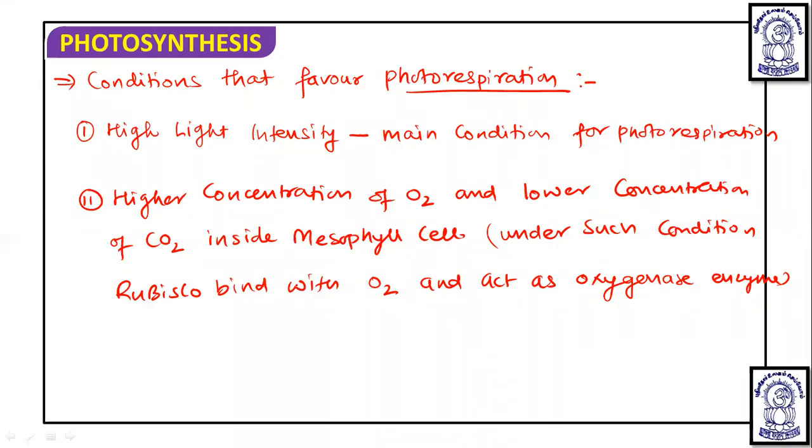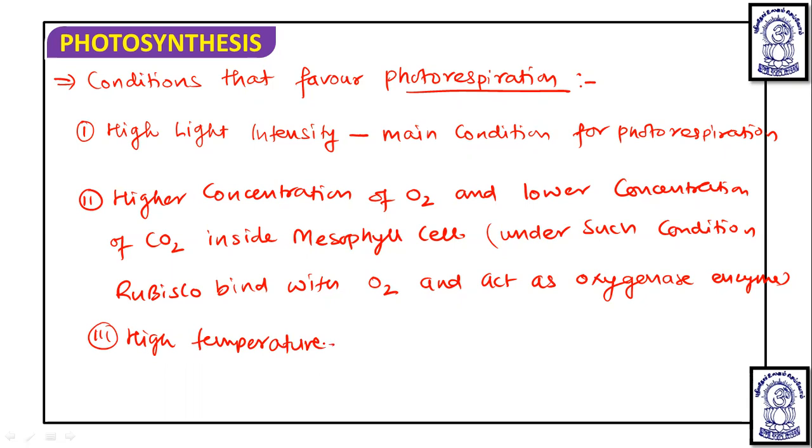So this is the condition where Rubisco will act as oxygenase and carry out photorespiration. The third condition, as I told you, is high temperature. That also particularly favors photorespiration.